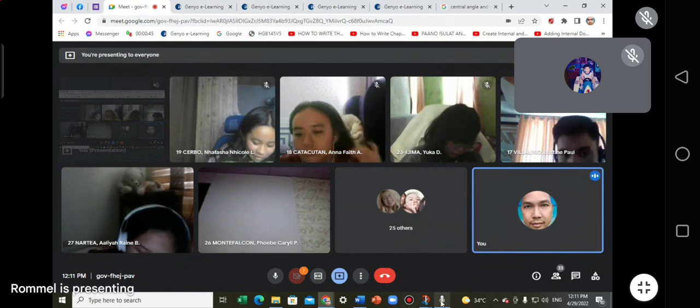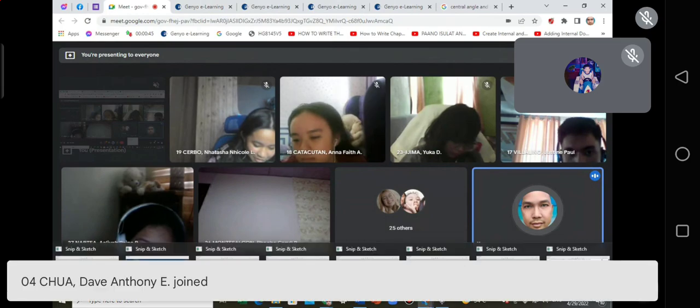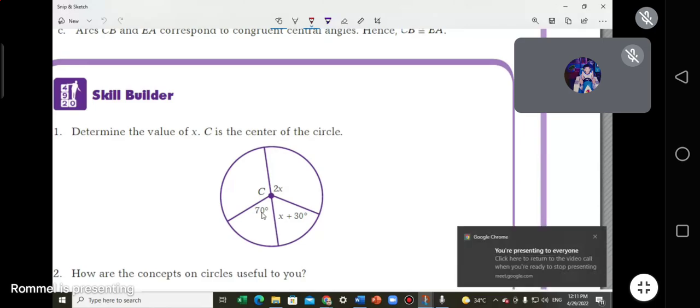Let's test your analysis about this one. Is 70 degrees and this x plus 30 a congruent central angle? Yes or no?